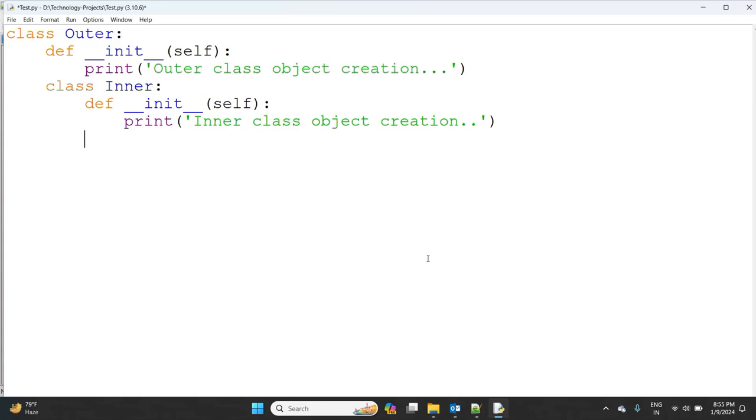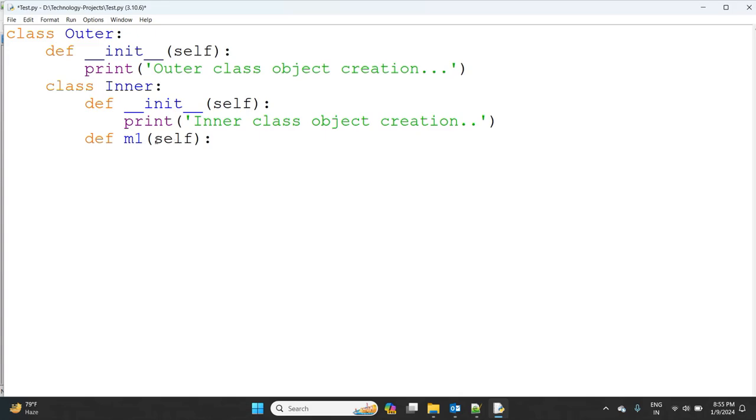Inside the inner class, I'm taking another method. That is an instance method. If I'm not declaring any parameter, that will be a static method. That static method we can access by using only the class name.